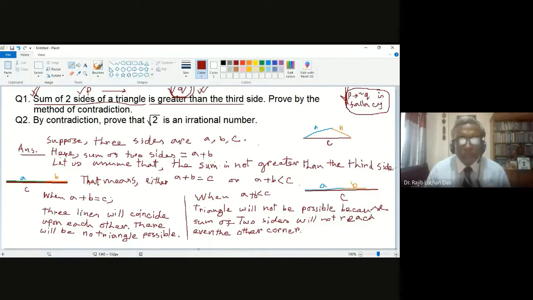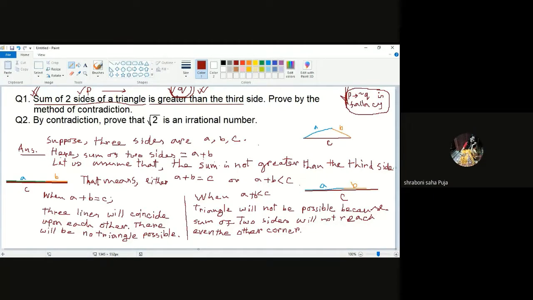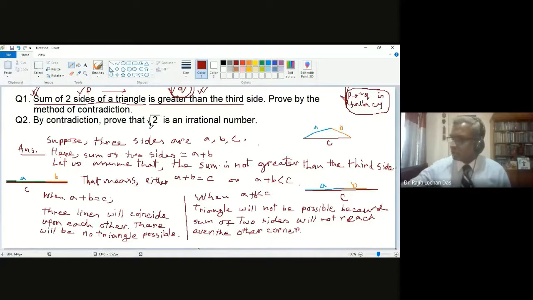Sir, question number 2. What is part P and what is part Q? This is very confusing for me. Oh, okay, good question. Let me just do it quickly. So you try at home. If there is a number, you will think like that. If there is a number which is root 2, you think in that way.